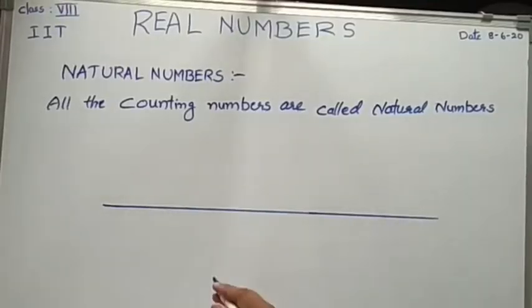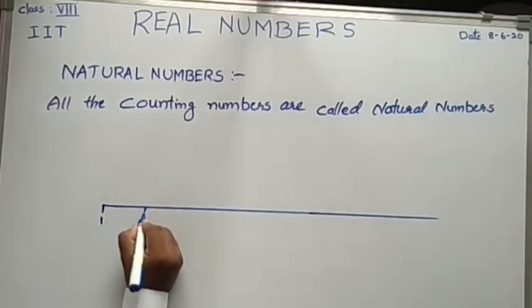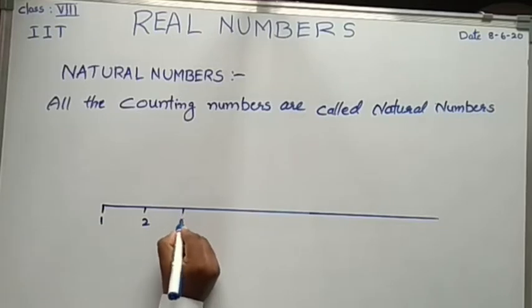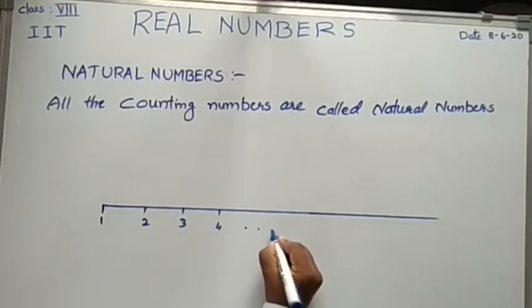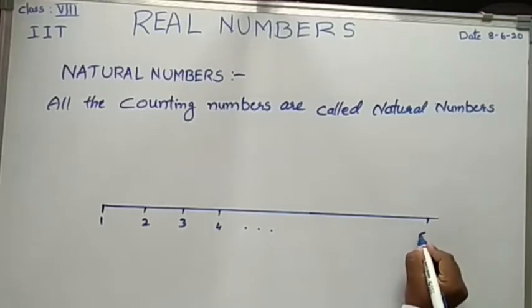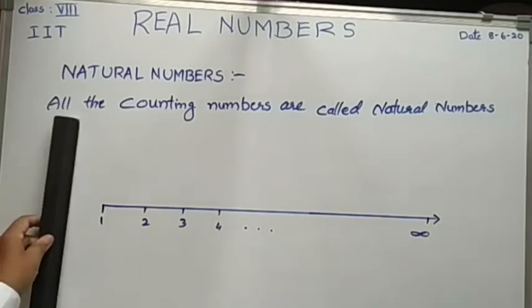We can represent natural numbers on a number line. How can we represent natural numbers on a number line? I will show here. See, the starting point will be here, the 1. This is 2, this is 3, this is 4, and so on up to the last one, infinite. It will be continued.